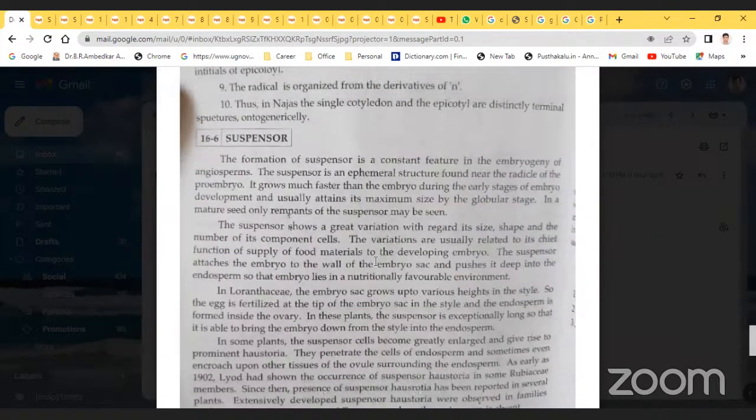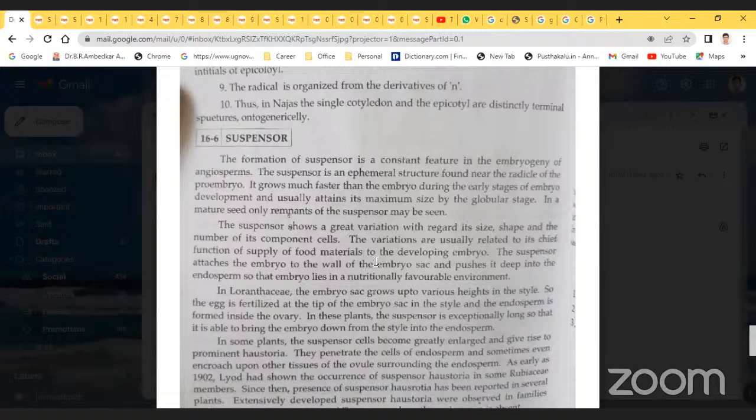Another important part is the suspensor. The formation of the suspensor is a constant feature in the embryogeny of angiosperms. The suspensor is an ephemeral structure found near the radicle of the embryo.